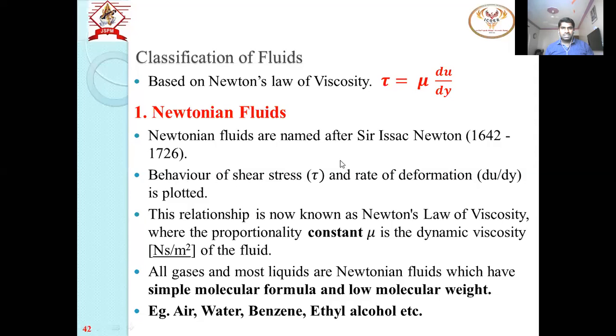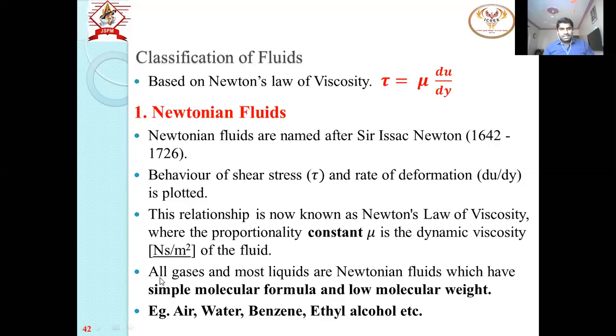So the shear stress tau and the rate of deformation du upon dy, these two variables, are plotted on a graph, and that graph is studied. If the relationship of shear stress and du upon dy is constant, that is mu is constant, then we say that it is a Newtonian fluid. That means it is a straight line, a linear relationship, with constant mu. So we get a constant mu value in that case.